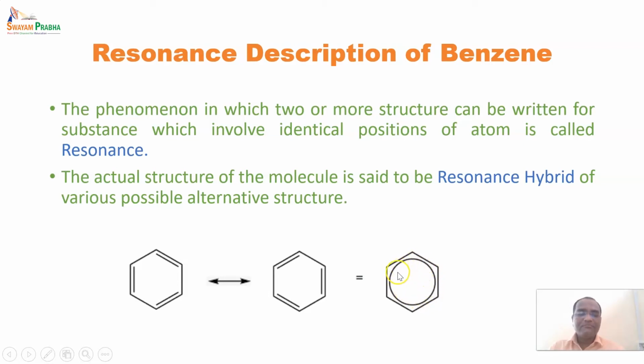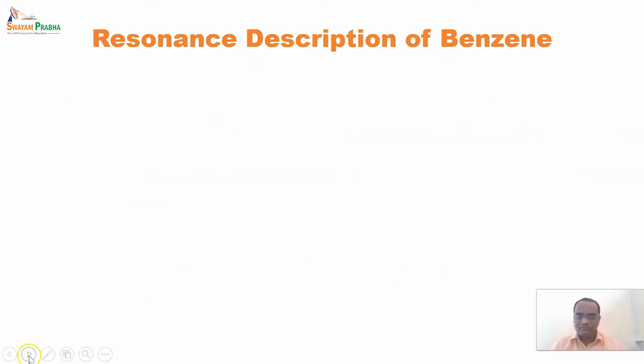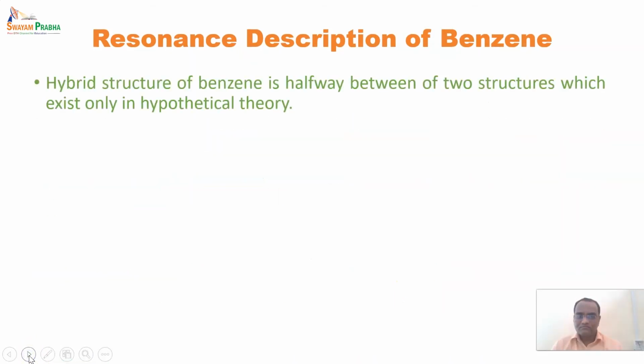So it indicates that the pi electrons are delocalized. The hybrid structure of benzene is halfway between two structures which exist only in hypothetical theory.